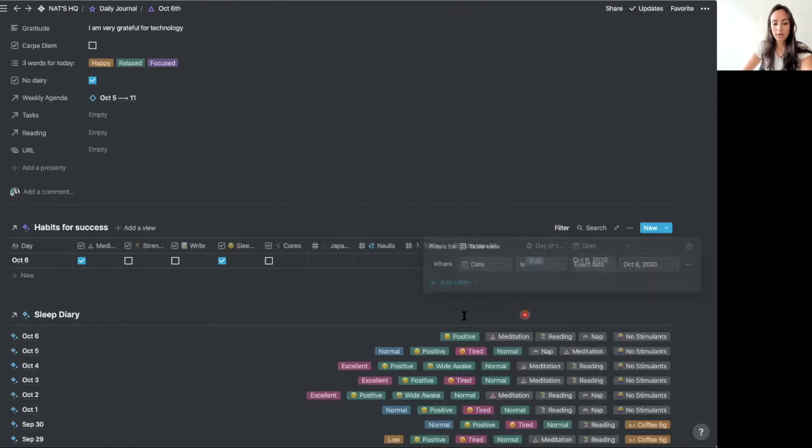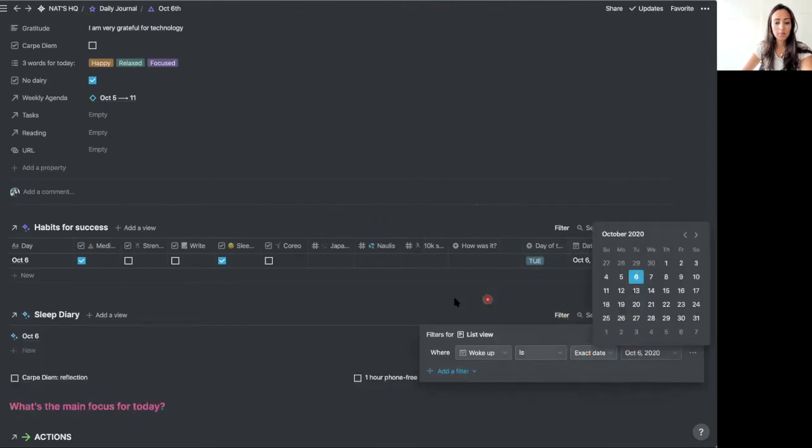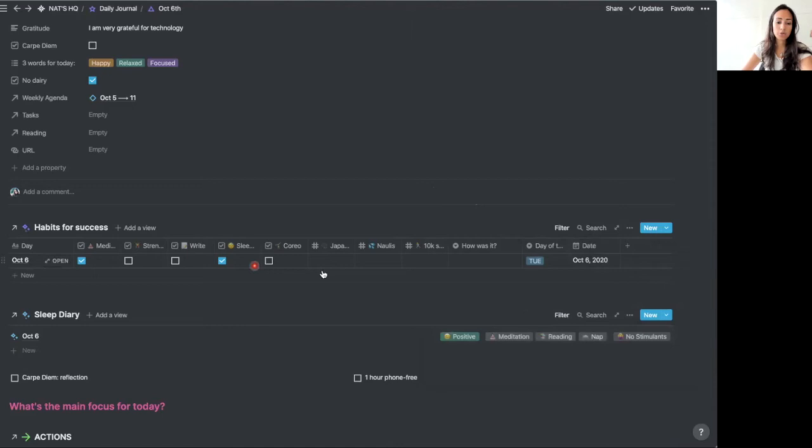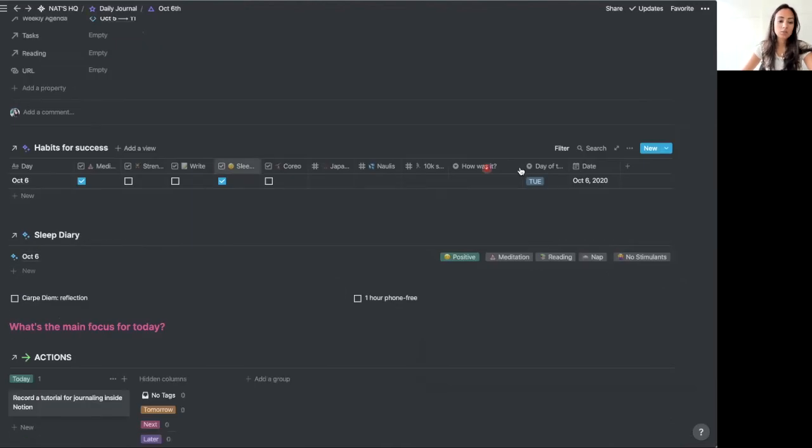And I also have my sleep diary, which I also filter for exact date today. You can see it shows here because I've done my journal for today. So this is what shows up, and you can see by this little arrow here that it's a related database, so you can always go to the original from this one.